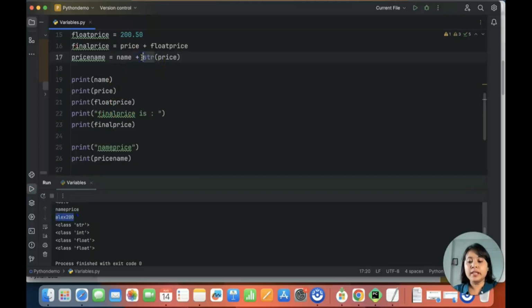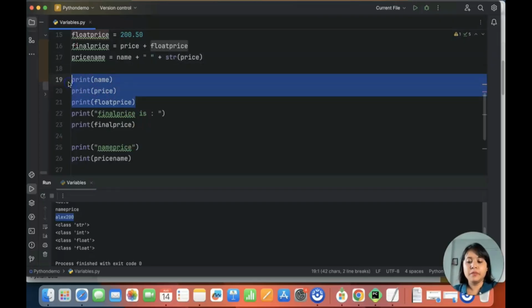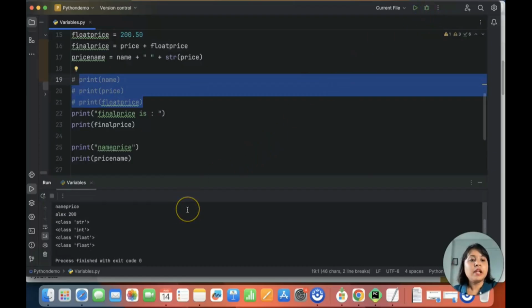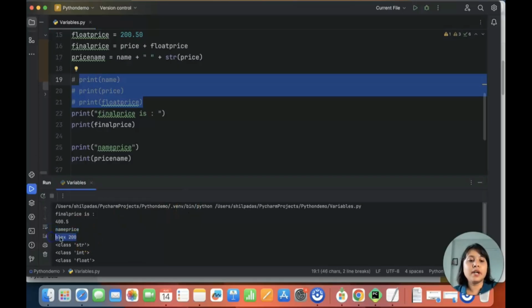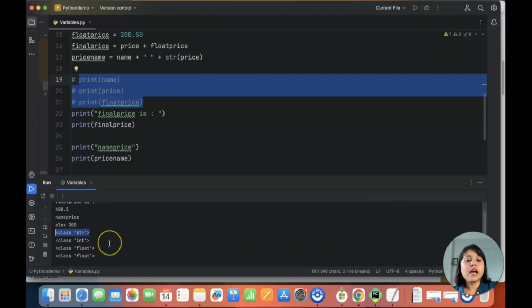Let me also put some space in it so that you understand. So let me remove all this for now to execute it in a proper way. Now you see my price name is Alex 200, right?